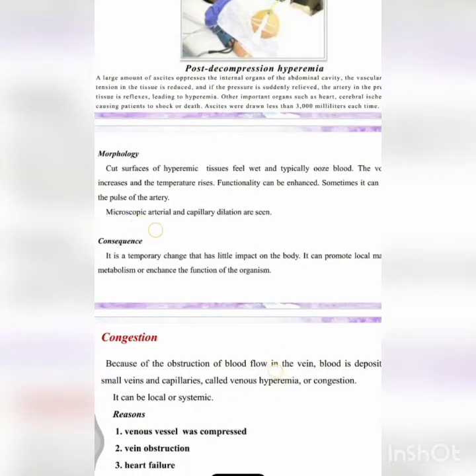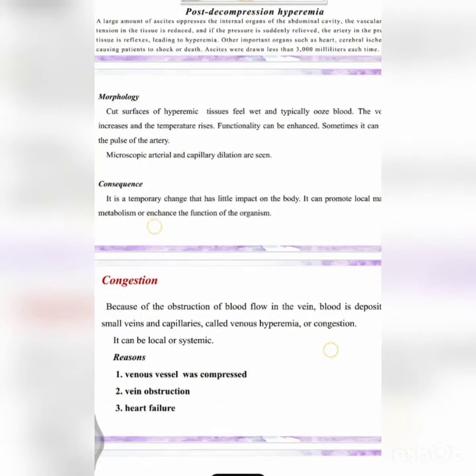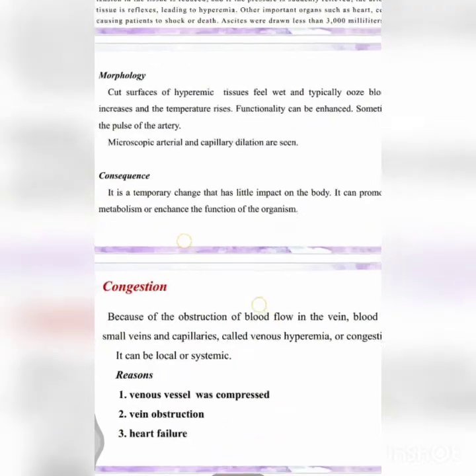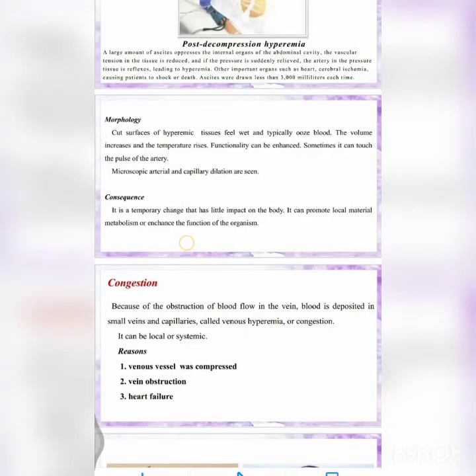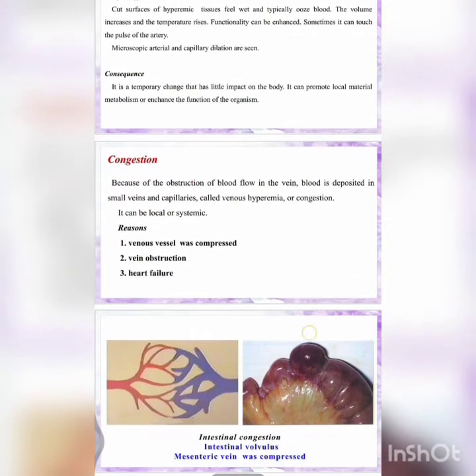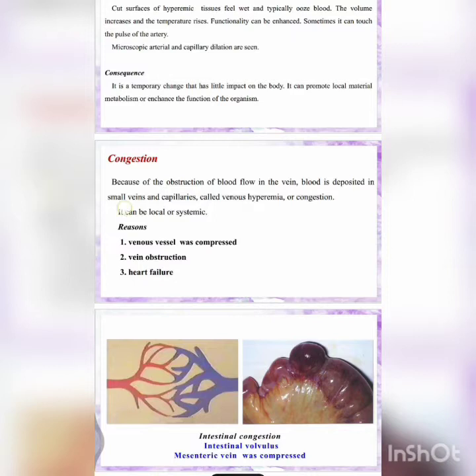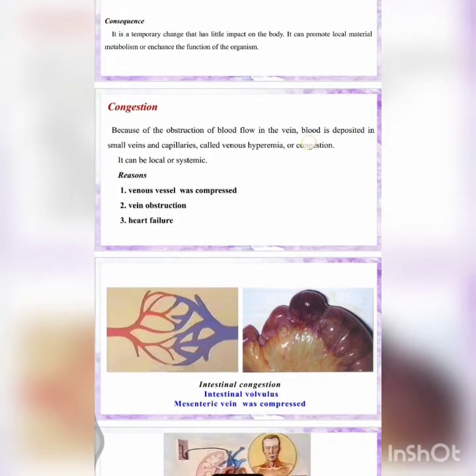Congestion actually takes place in the veins. Because of the obstruction of the blood flow in the vein, the blood is deposited in the small veins and capillaries. It is a passive process called venous hyperemia or congestion. It can be local or systemic. The reasons are venous vessel compression, vein obstruction, and heart failure. When the heart fails, the blood accumulates, creates pressure, and leads to congestion.